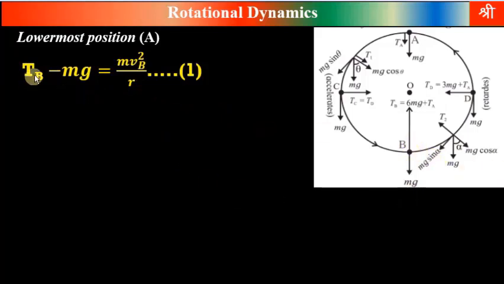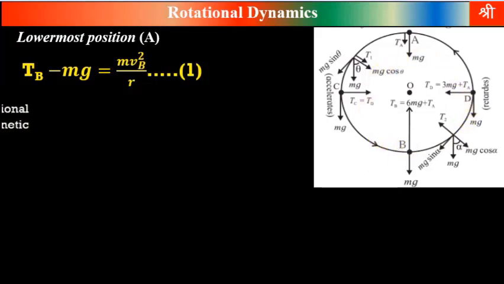Therefore, tension is greater than weight, and therefore the resultant is obtained by subtracting weight from tension. So Tb minus mg, whatever the resultant we get, that is the centripetal force which is necessary for circular motion. And the formula for centripetal force is m vb square upon r. In this case we have taken velocity vb, because in vertical circular motion velocity is changing at every point.